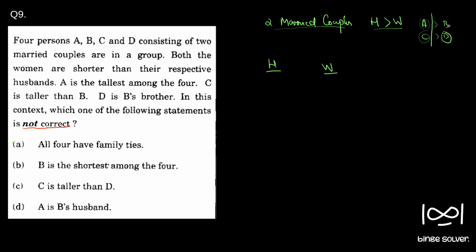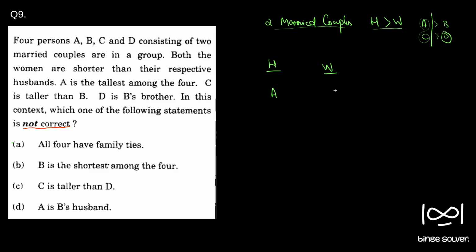Similarly, the shortest person will be from the wife group only. If we say a male person is the shortest, that will be false, because there are only 4 people and all are married, so his wife is shorter than him. So the shortest person will be from the wife group and the tallest person from the husband group. Here A is the tallest among the 4, so A is from the husband group.